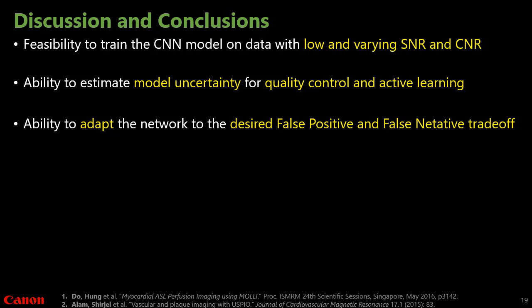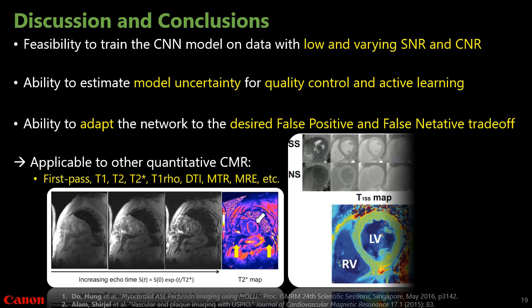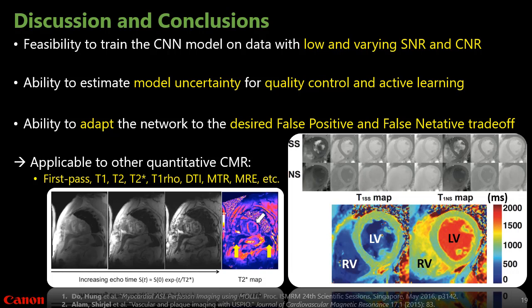In conclusion, this study demonstrates the feasibility of using a CNN model for data with very low SNR and also varying SNR and CNR. More importantly, we can quantify model uncertainty and adapt our network to the desired false positive and false negative trade-off. And that can be applied to many quantitative cardiac imaging techniques, for example, first pass MRI, relaxometry, diffusion imaging, and so on.